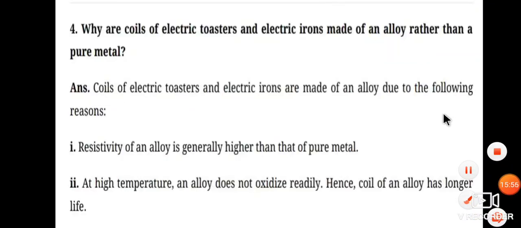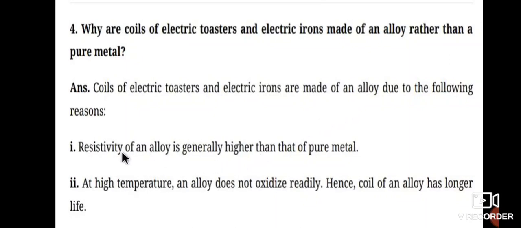Next, the important question is: why are the coils of an electric toaster and electric iron made of an alloy rather than a pure metal? We know alloy and pure metal. Alloy means two or more metals combined. Pure metal may be gold, silver, or copper. The coils of electric toasters and electric irons are made of an alloy. Give the reason why they are not made of pure metal.